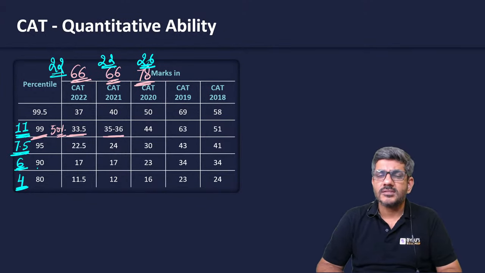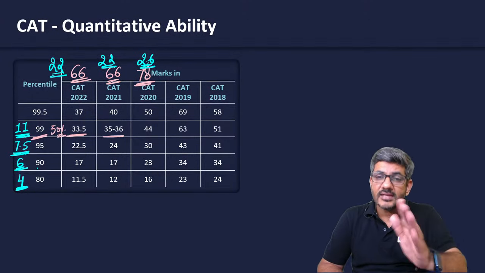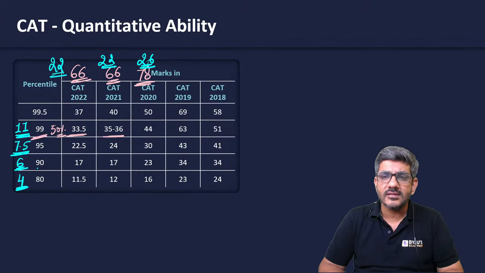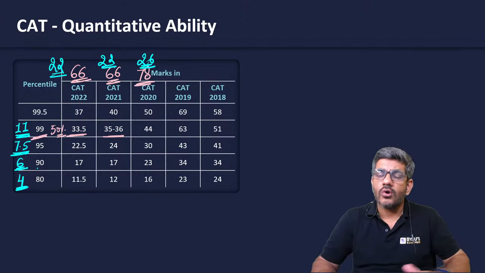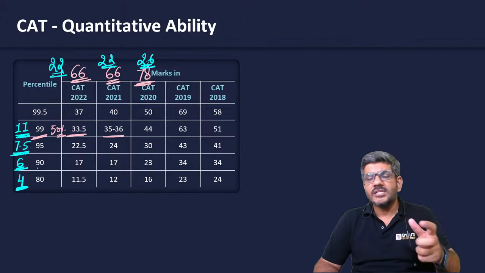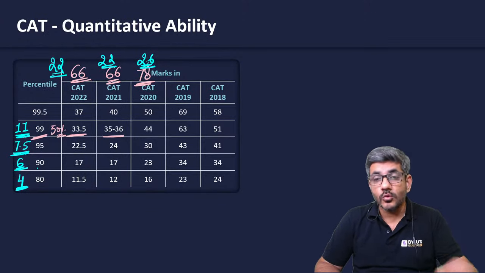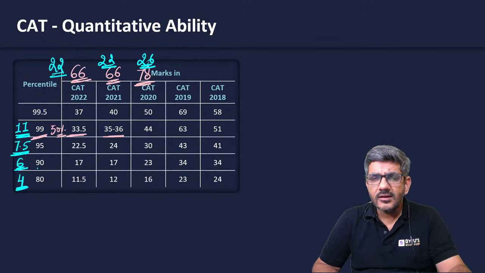12 क्वेश्चन 12 मार्क्स पे आपका वो आ रहा था. उससे पिछले साल there were 4 extra questions, तो वहां पे एक एक्स्ट्रा क्वेश्चन करने से आपका 80 परसेंटाइल आ जा रहा था, right. So the structure has always been almost around this. It has been similar. 80% of the students are not even able to do 4 questions in the QA section. Is it very difficult? No, it is not.